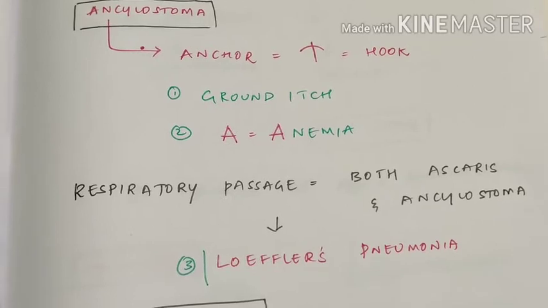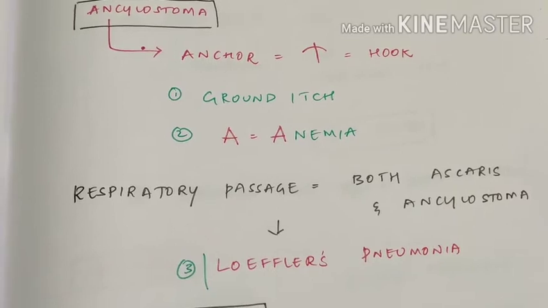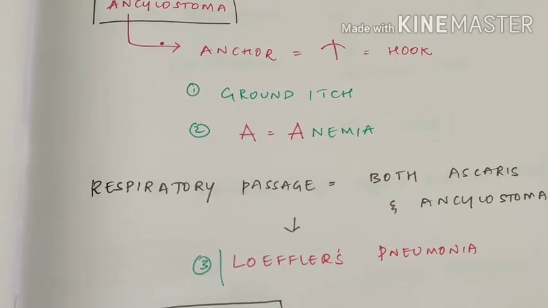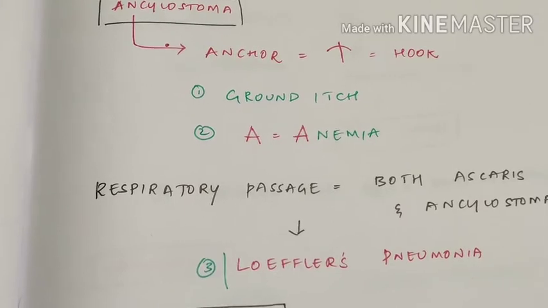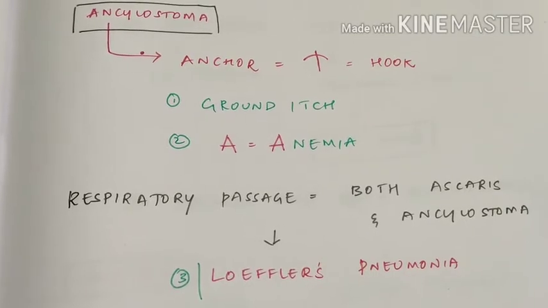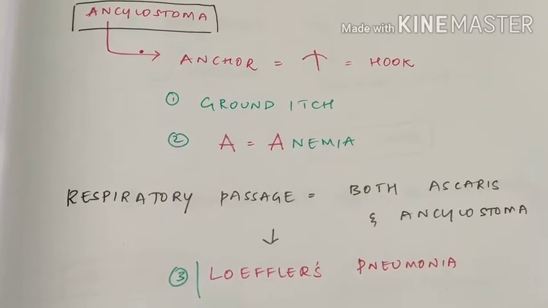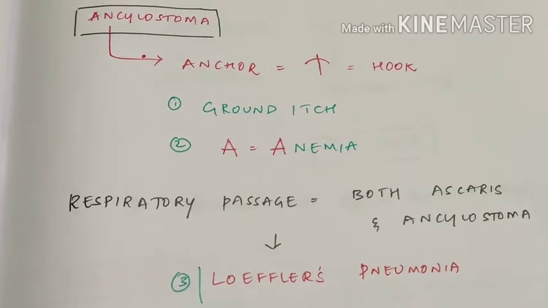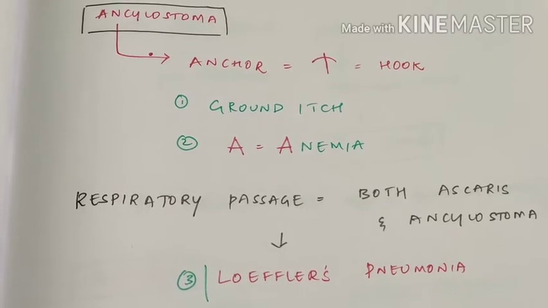Remember, both Ascaris and ankylostoma have a respiratory passage. Respiratory passage means it will go upwards through the esophagus, to the larynx, and into the lungs. Because of that only, both the roundworm Ascaris and the hookworm ankylostoma cause Loeffler's pneumonia. They will lodge in the lungs and cause eosinophilia and pneumonia. This is Loeffler's pneumonia, right?